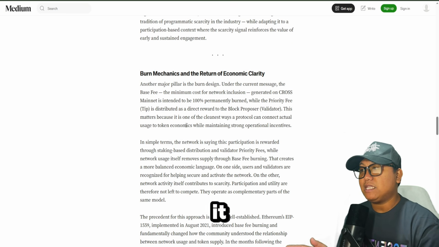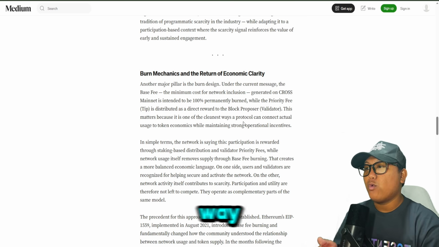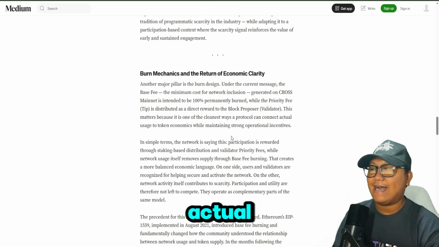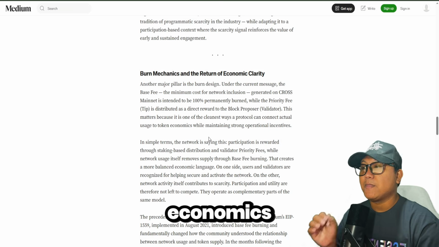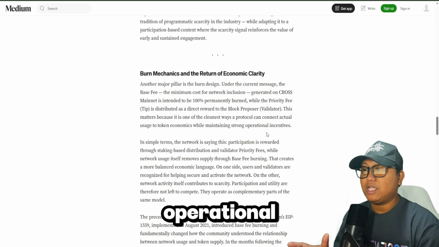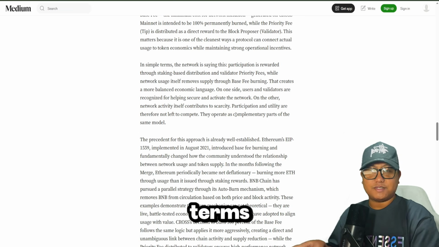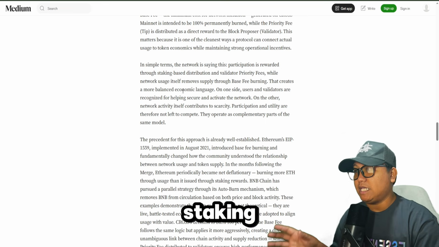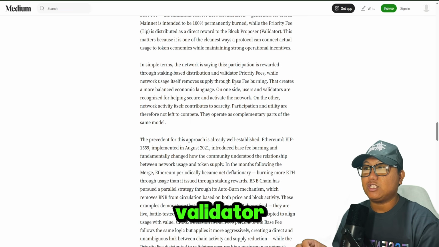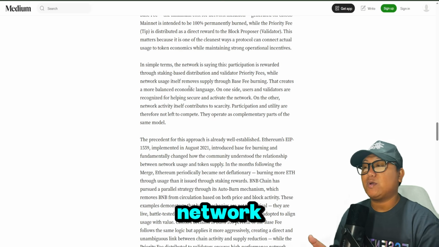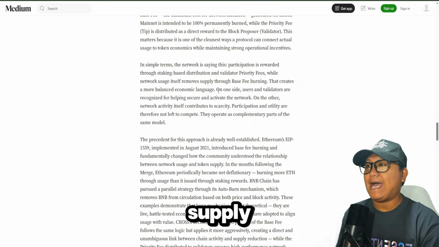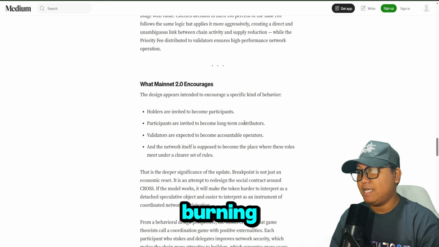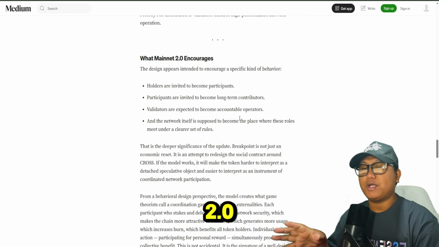This matters because it is one of the cleanest ways a protocol can connect actual usage to token economics while maintaining strong operational incentives. In simple terms, the network is saying this: participation is rewarded through staking, base distribution, and validator priority fees, while network usage itself removes supply through base fee burning.